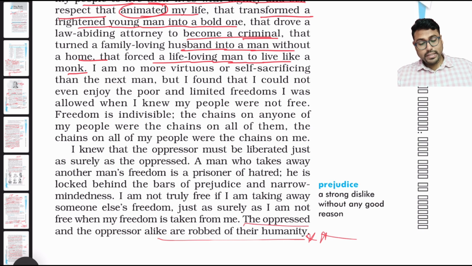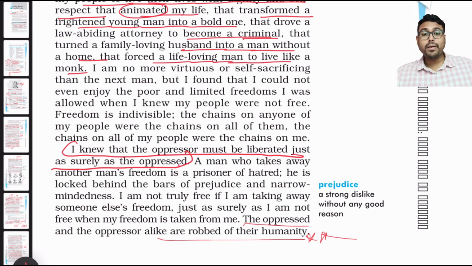I knew that the oppressor must be liberated as surely as the oppressed. This is a very, very important line. He's telling that a person who is oppressing others must also be liberated. This means a person who is torturing others should realize that he's doing a bad thing. So he is also not free. So both the person who is being tortured should be free, and the one who is torturing also should be free. So the next time the torturing process does not happen.